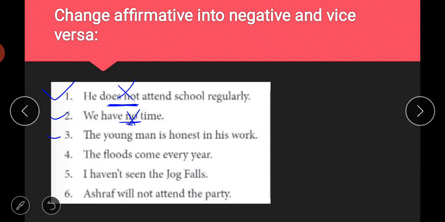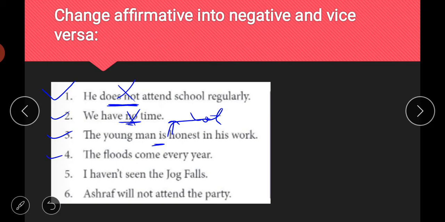Now if you look at the third sentence, it is already affirmative, so we have to make the negative of this. So what we will do, we will put a word not, and where we will put the word not? After the helping verb. A helping verb is here. So the young man is not honest. Not honest means not word after is.